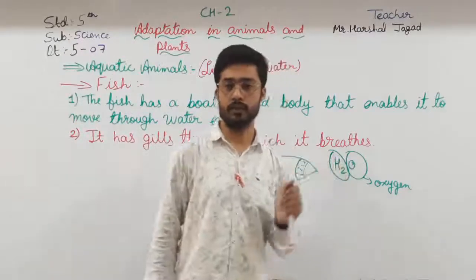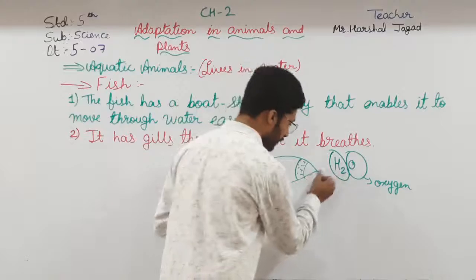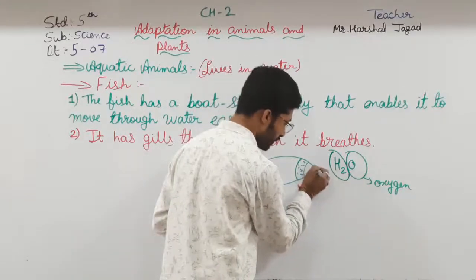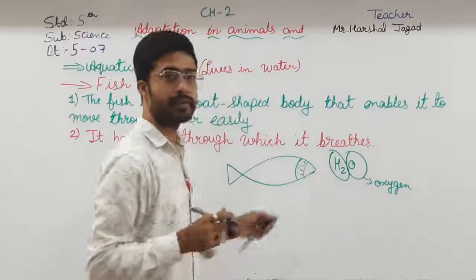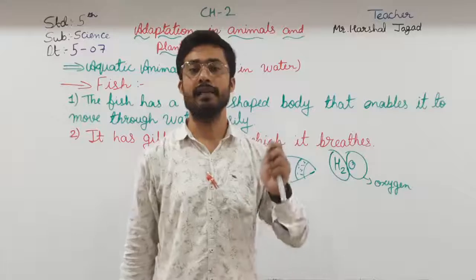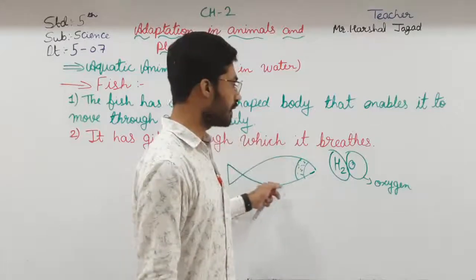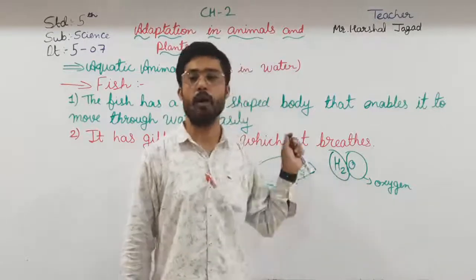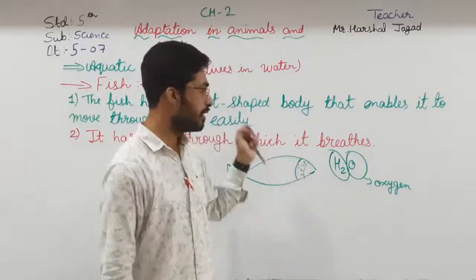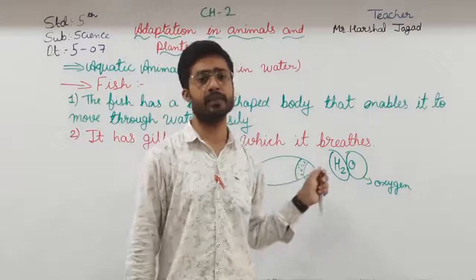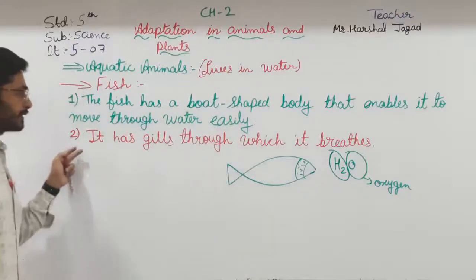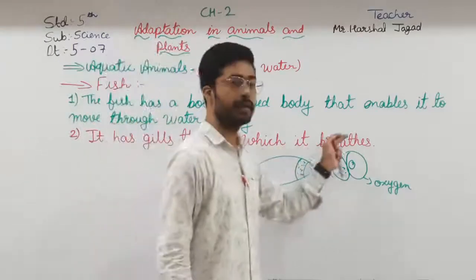So what they just do is, from the mouth, they inhale the water. The fish inhales the water, and the function of gills is what? They just absorb the oxygen from the water. The function of gills is that. So there the fish can breathe. That is, it has gills through which it breathes.